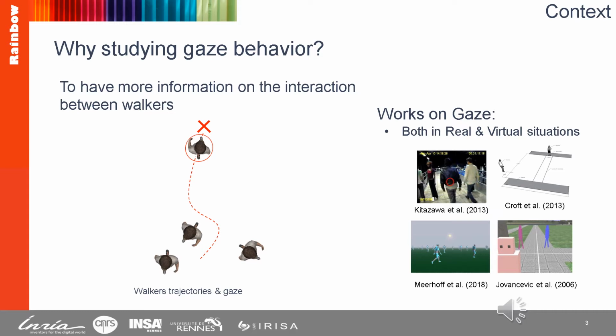Croft looked at the gaze during collision avoidance between two pedestrians, and he shows that it could be used to predict crossing order. In virtual environment, Jovanovic demonstrates that gaze is task-dependent, and Meerhoff shows that gaze is attracted toward elements with high risk of collision. This latter supports our idea that gaze gives more information about the interaction neighborhood, since gaze is attracted towards neighbors that will require to be avoided.